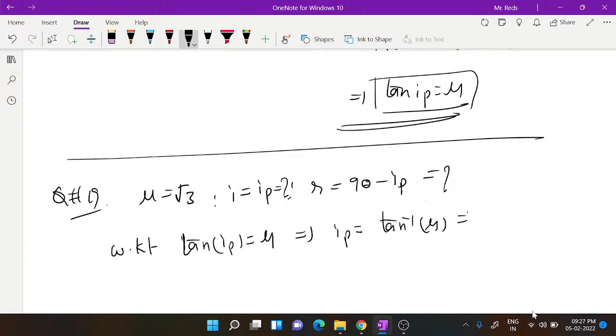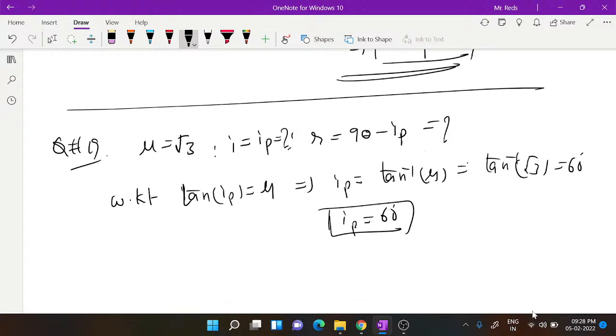Directly, tan inverse of root 3 is equal to 60 degrees. So IP will be equal to 60 degrees. Once you know IP, R is equal to 90 minus IP, so 90 minus 60 is equal to 30 degrees.